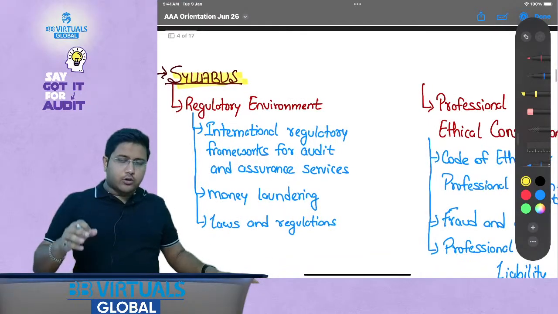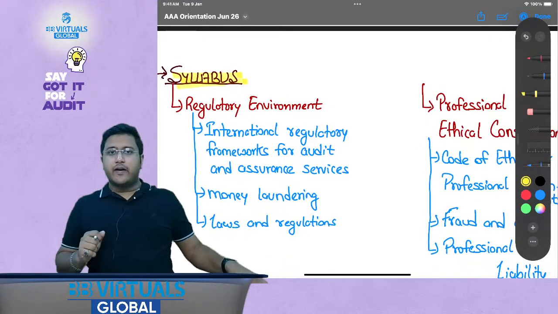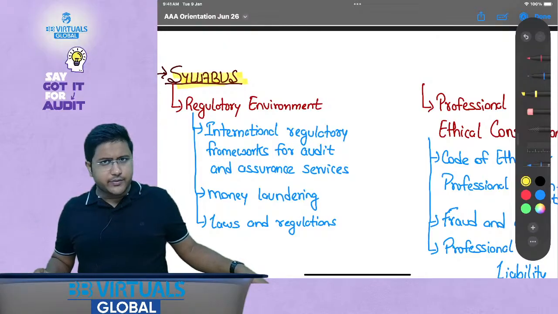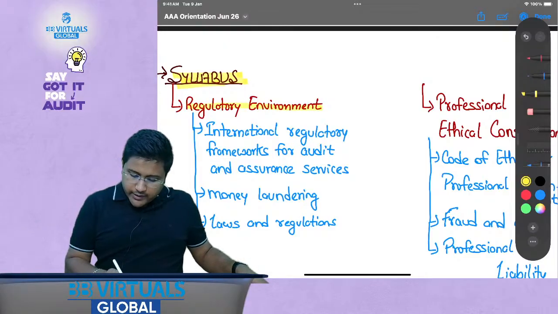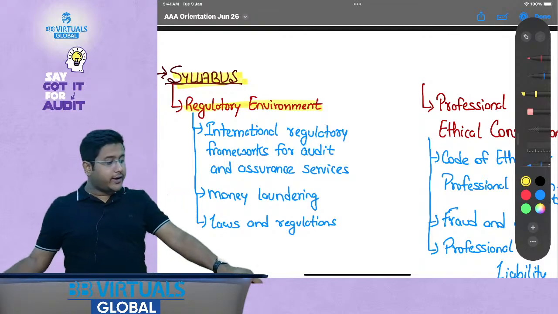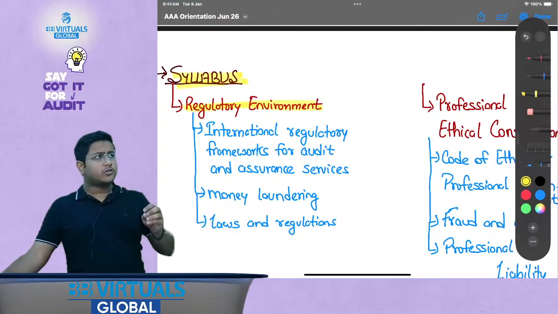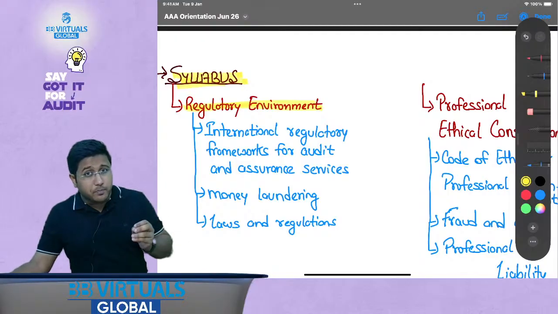Now let's talk about the syllabus here. The syllabus is divided into major categories, and we will be discussing all those categories here. Number one is regulatory environment. It talks about the international regulatory framework, corporate governance, laws and regulations, and money laundering.